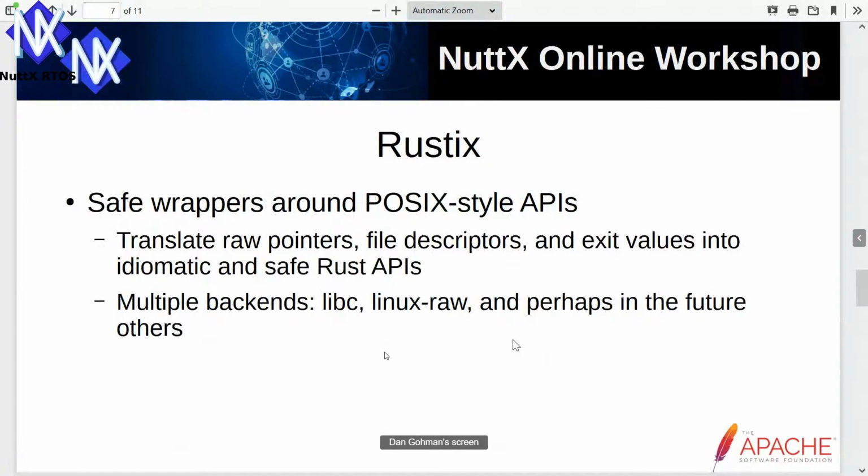So I also maintain this library called Rustix, which is a Rust library that specializes in providing safe wrappers around POSIX APIs. POSIX is an API that's written to be used in C, and so it has a lot of APIs that use raw pointers, raw file descriptors, and function exit statuses, and Rustix translates those into idiomatic and safe Rust APIs. Rustix has multiple backends. There's a libc backend to talk to the platform libc on platforms where that's the best thing to use. On Linux, it also has the ability to talk directly to Linux system calls, so it can just bypass libc entirely. And the architecture is such that perhaps it could use other backends in the future.